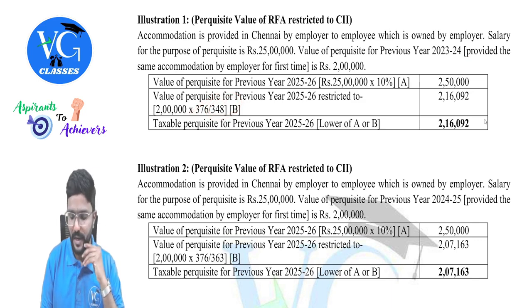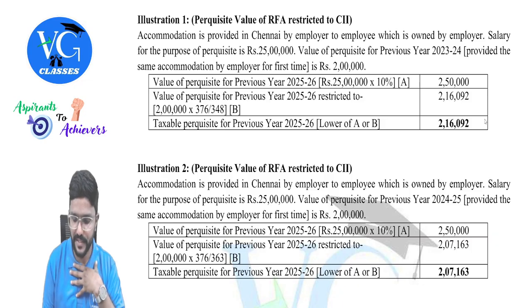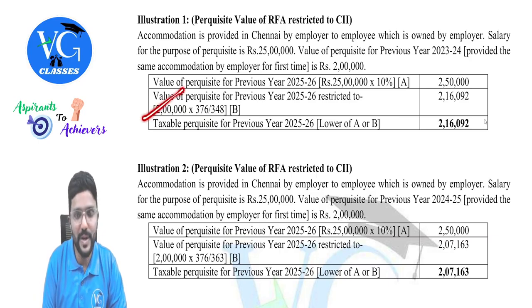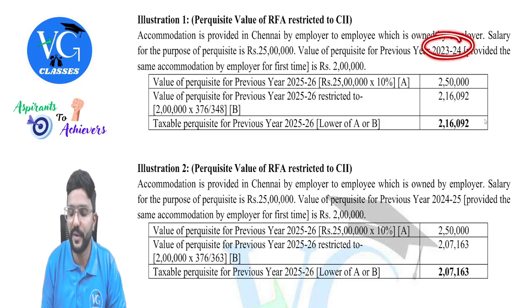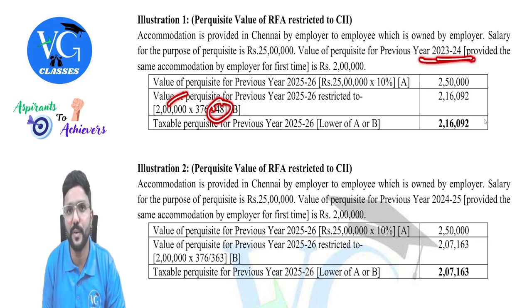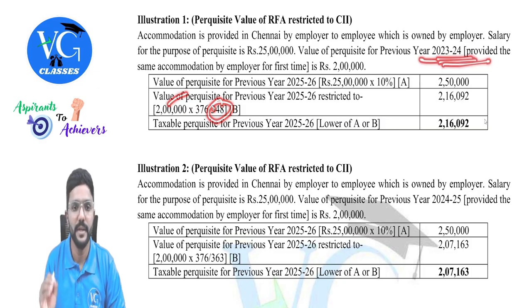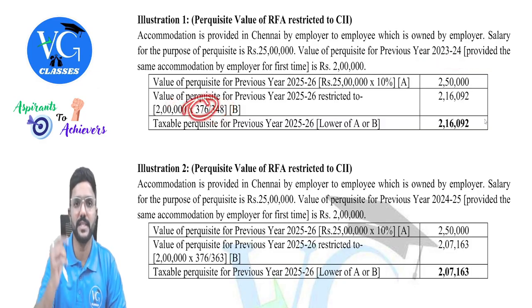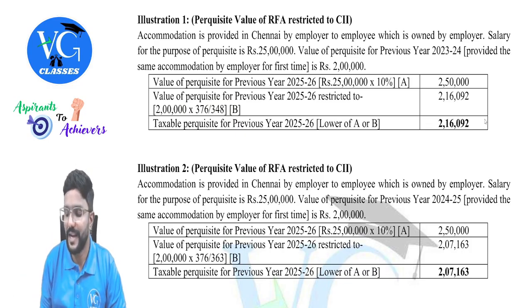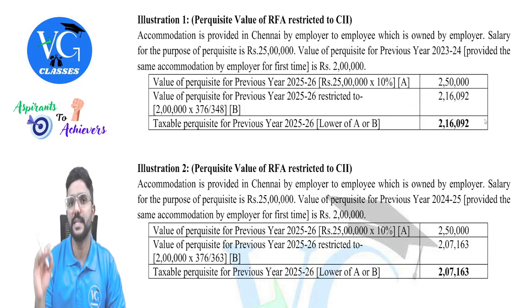You need not worry. And what is the cost inflation index for our previous year? That is 25-26. It is 376. So apply indexation. 2 lakh is the value for 23-24. So 2 lakh divided by 348. 348 is the cost inflation index for which year? 23-24. Into 376, which is the cost inflation index for our current previous year. This value will come to 2,16,092.